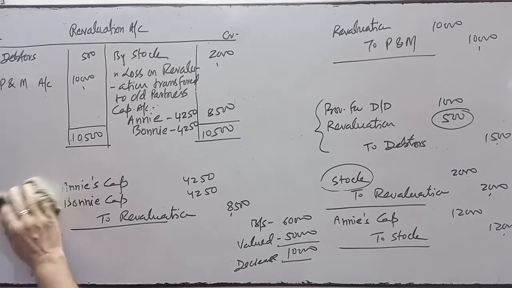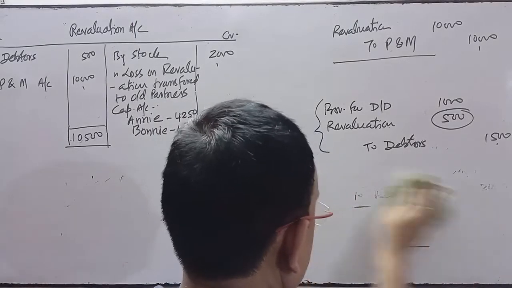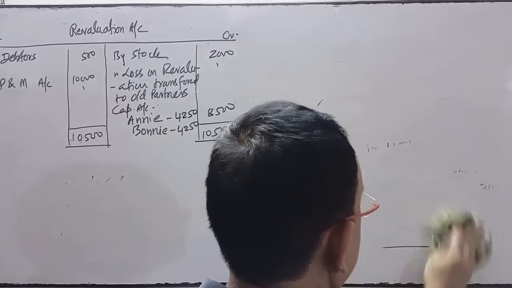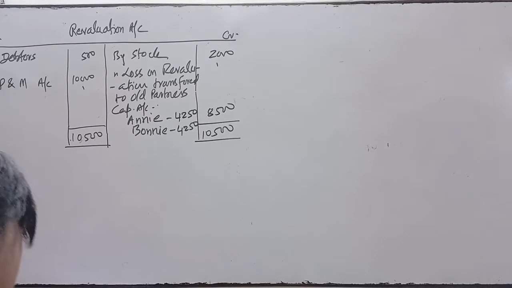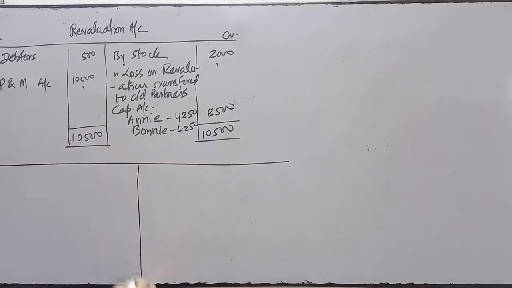So I am going to erase it now. For preparing the partners' capital account, I will prepare it thereafter. See the partners' capital account format. Partners' capital account, 3 partners.